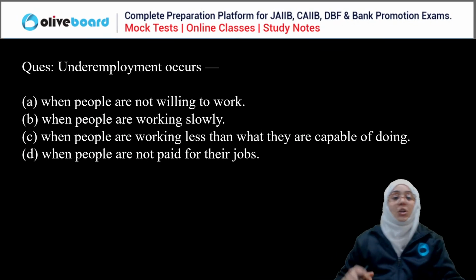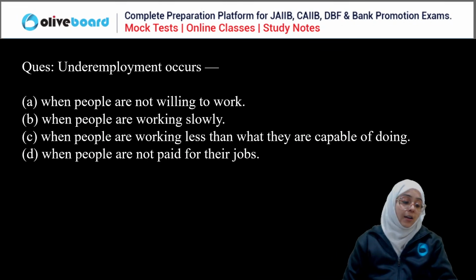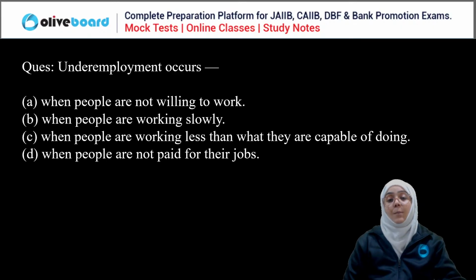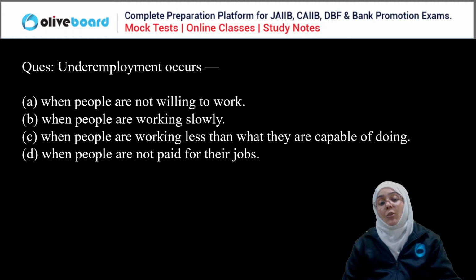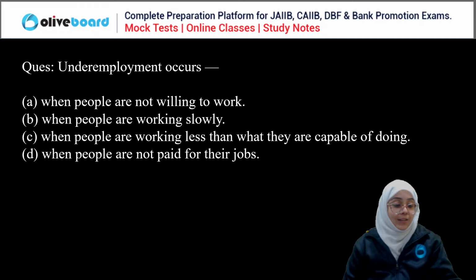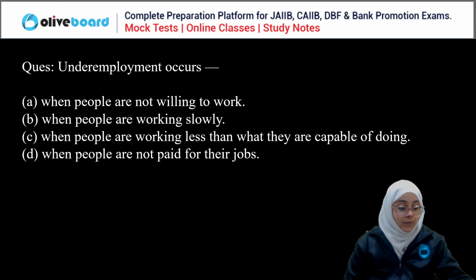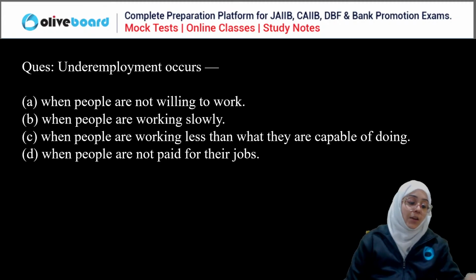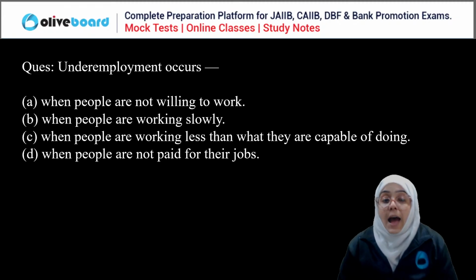Okay, next question. Underemployment occurs when? When people are not willing to work, when people are working slowly, when people are working less than what they are capable of doing, or when people are not paid for their job. Everyone, please answer this question.